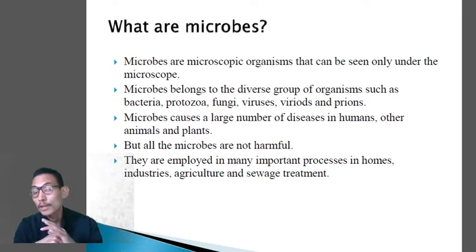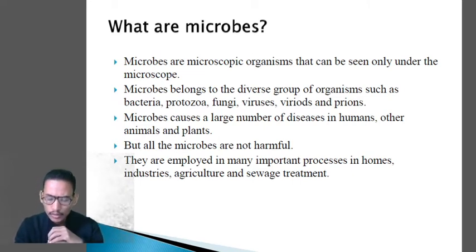They are not pathogenic. Pathogenic means the disease-causing ones. In fact, there are certain microbes which are more useful to us than they are harmful.